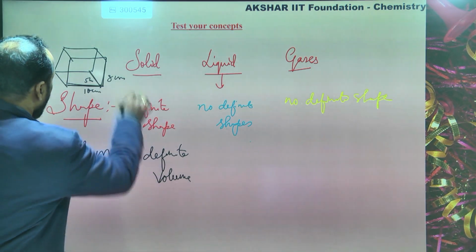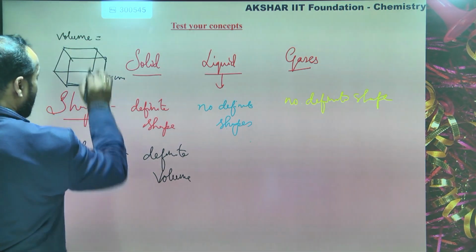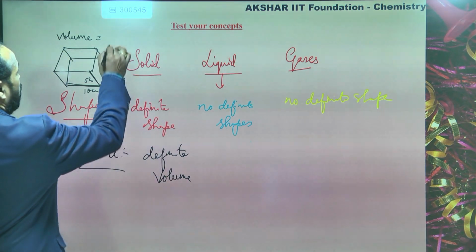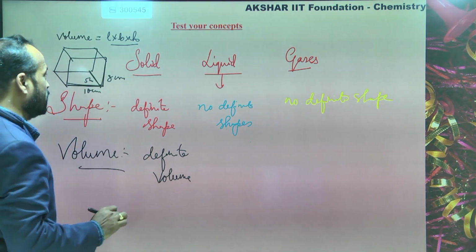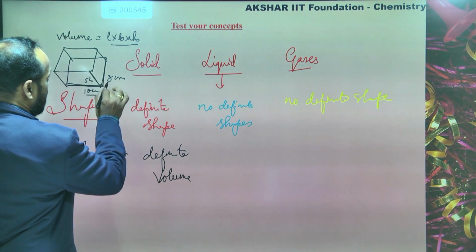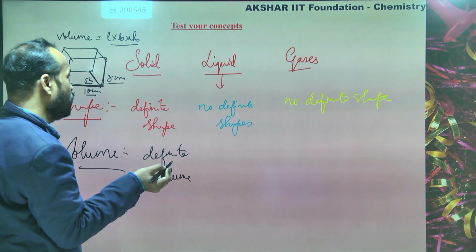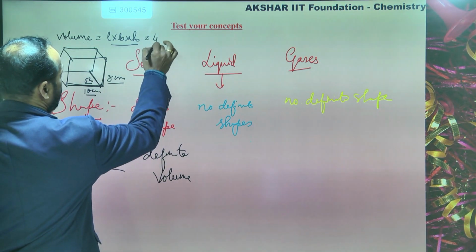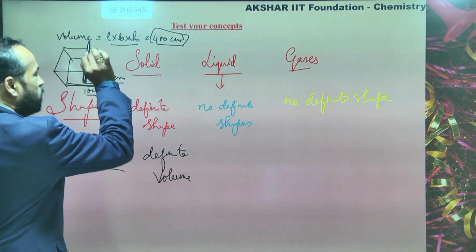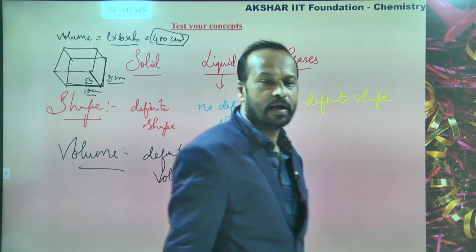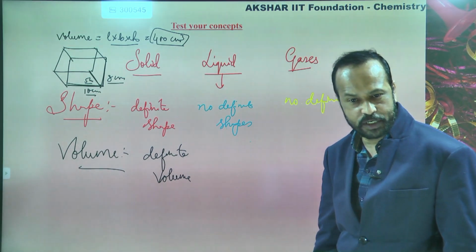Now what is its volume? In mathematics, did you study the formula of volume? Volume formula is length into breadth into height. So length is 10, into breadth 5, into height 8. 5 eights are 40, so this is 400 cubic centimeters. This is the volume of this block. It has a definite volume. So solids have definite volume. Is this clear to you?